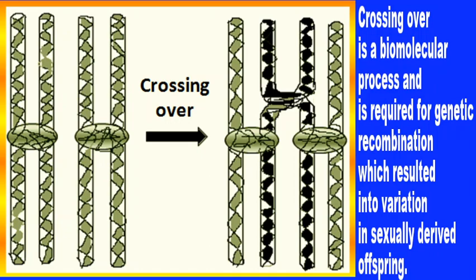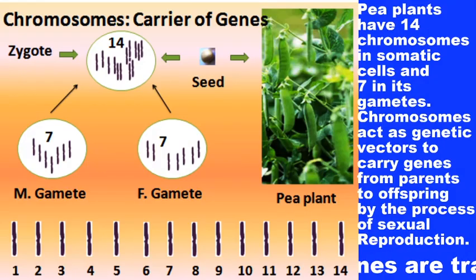Here you must be clear about your concepts of variation. Variation occurs due to this genetic recombination, and genetic recombination occurs during the process of gametogenesis where crossing over occurs in the Pachytene stage of meiotic cell division.